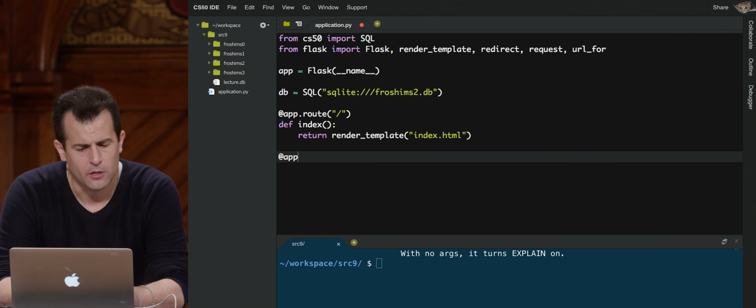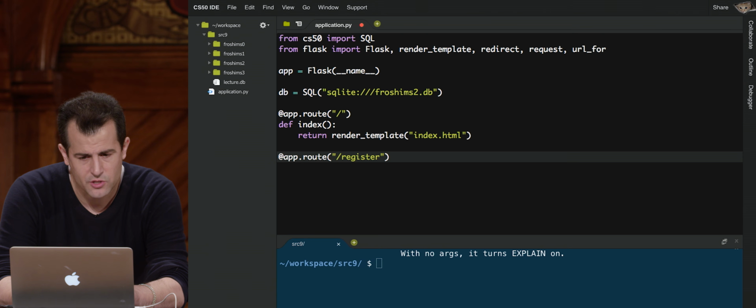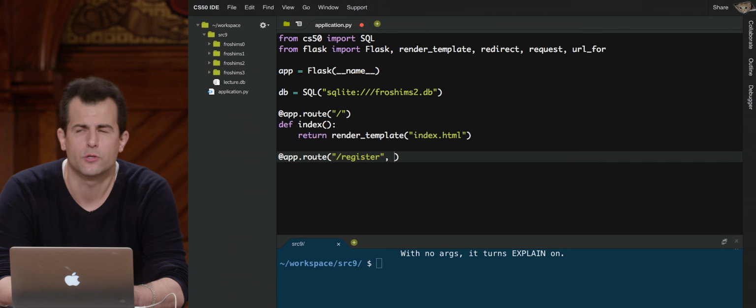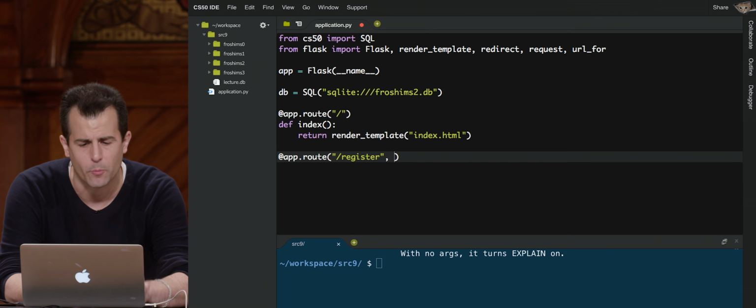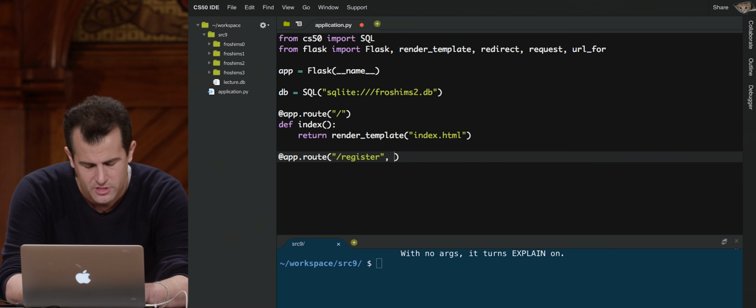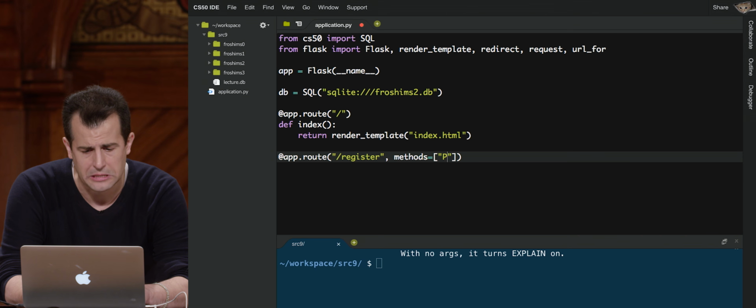So app route /register. But in this case, you know what? I want to support POST. I don't want students' information ending up in the URL in the computer lab's history or their roommate's browser or whatever. So let's go ahead and specify to Flask that, you know what? Only support this list of methods, specifically just POST.